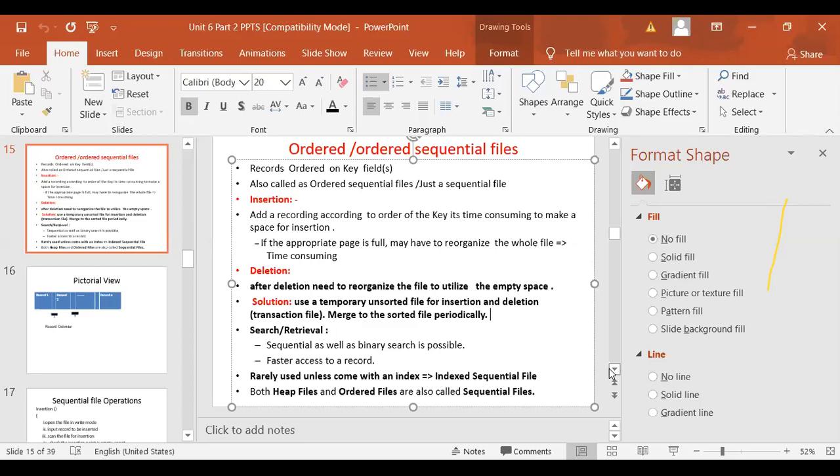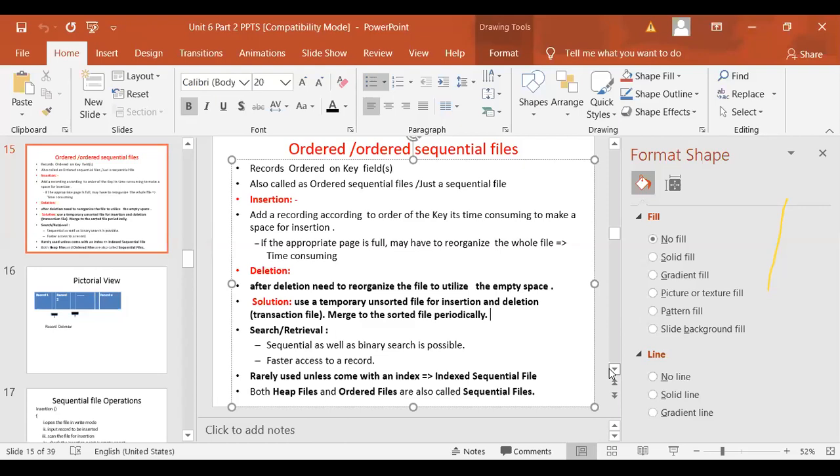Because the index is in sorted order and the index will be very small in size, sorting the index is not a time-consuming process. If in your sequential file each record is 1,000 bytes, scanning those 1,000 bytes will be time-consuming, while your index file hardly has 20 bytes per record, because only two fields, key value and location, will be there. So the scanning is reduced, the time required to organize your file is reduced, and space is also utilized much better. Have you understood this?